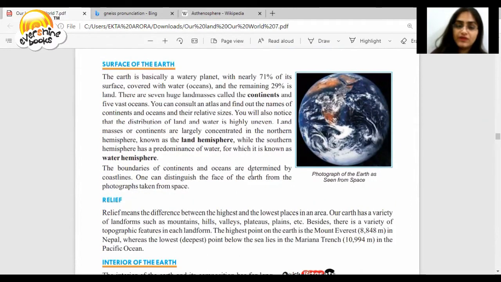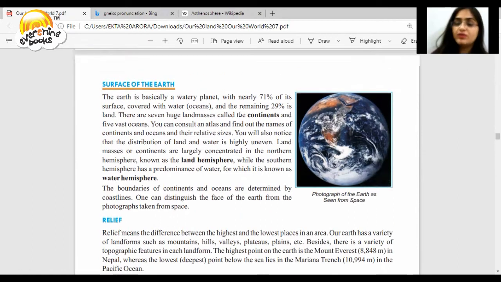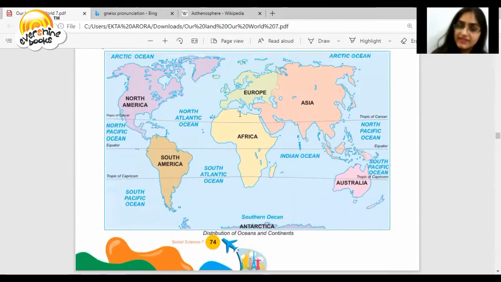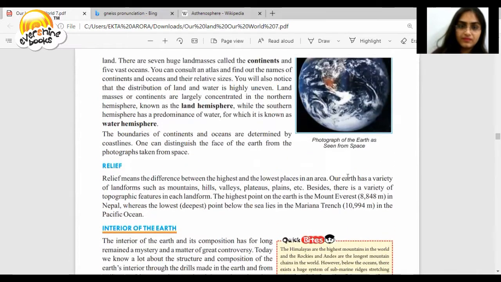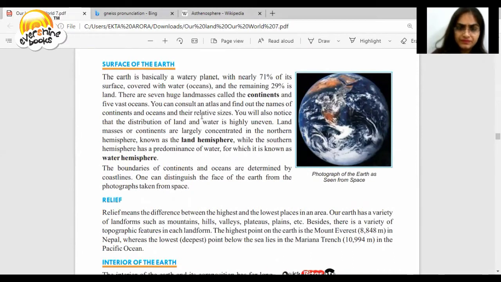We'll talk about the surface of the Earth. The Earth is basically a watery planet, which we have already read in the previous class, that it has 71% of the water and the remaining 29% is land. There are 7 huge land masses, which we call continents, which we have already discussed: North America, South America, Europe, Africa, Asia, Australia. And 5 vast oceans, which we have already discussed.